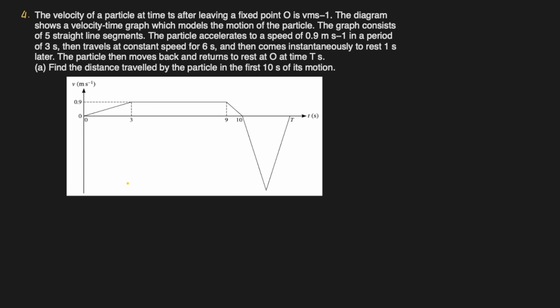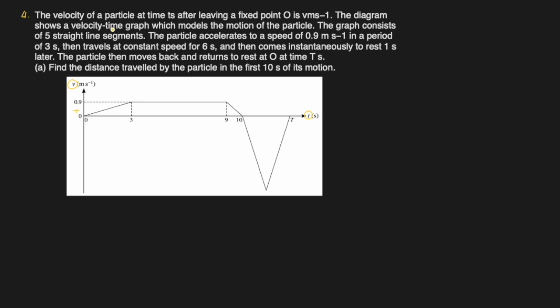Question number 4. The velocity of a particle at t seconds after leaving a fixed point O. So it is leaving fixed point O here. Mind it, this is a VT graph, okay? So this is not like it is moving, this is showing the movement. It is showing that it is going in the positive direction, that's it. And because this line is straight, it's a constant acceleration.